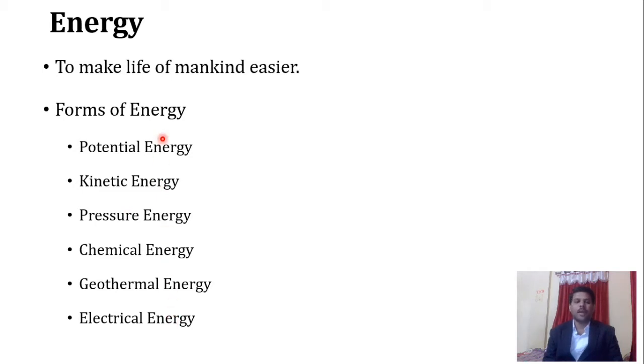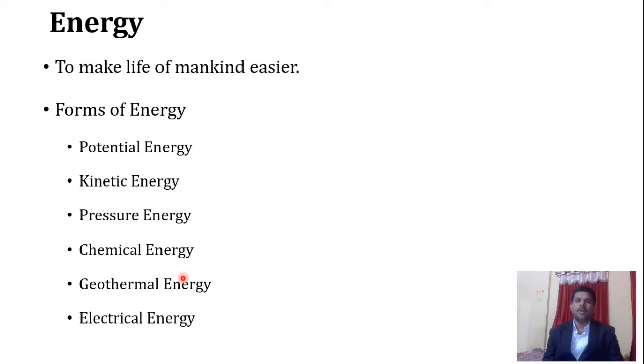Some of the forms of energy I have listed here. Potential energy is the energy available in a working medium located at a higher elevation than sea level. Kinetic energy is the energy available in a moving body or moving medium. Pressure energy, for example, is the energy in the air filled in a tire. Chemical energy is the energy available in the fuel, as in the automobile example I have taken.